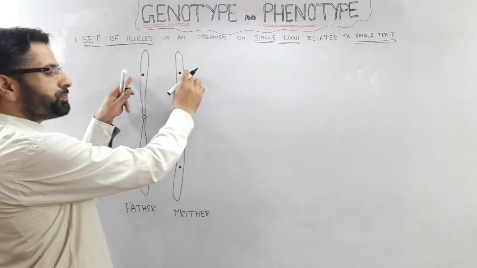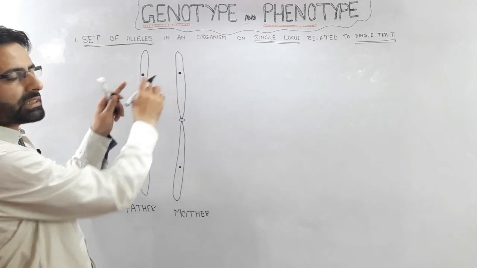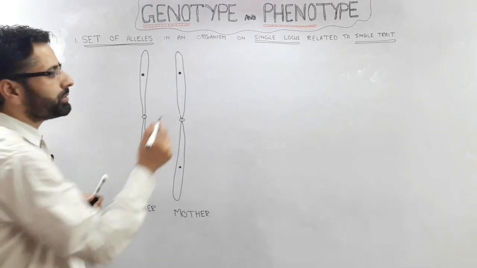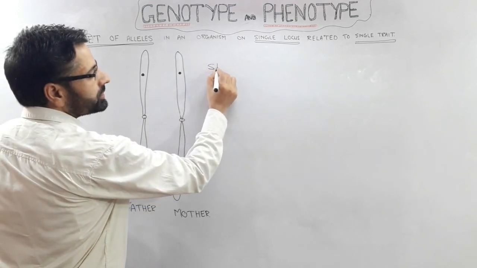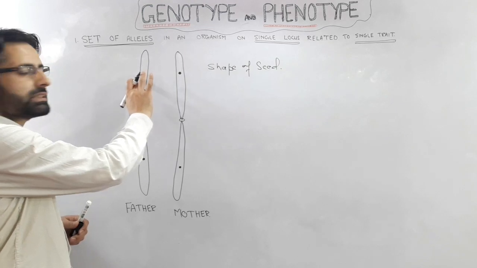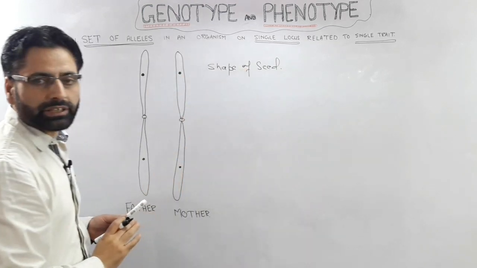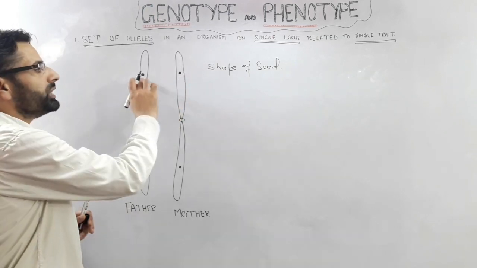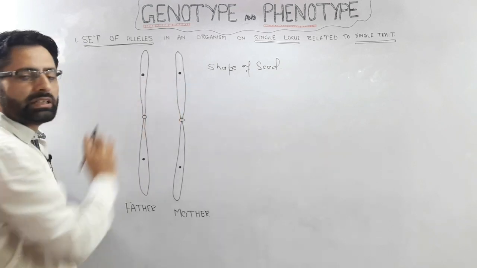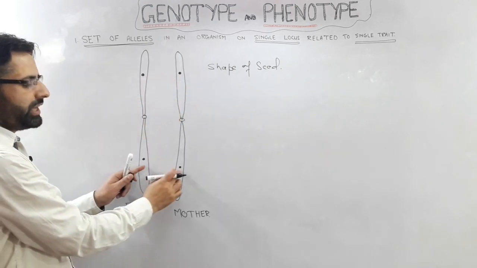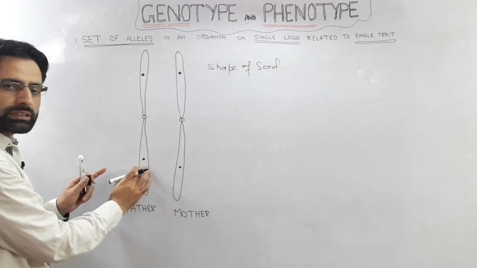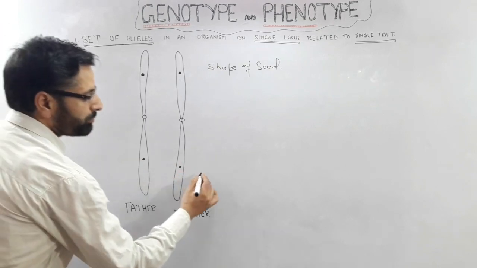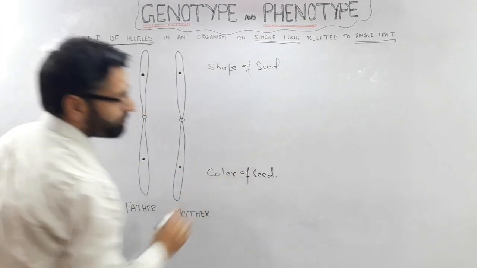So at this position, this set of genes is controlling one characteristic, and that characteristic is, for example, the shape of seed. Both these alleles are controlling the shape of the seed. Now these two genes present on the single locus are two alleles. This is one allele and this is another allele. Similarly, at this locus we have two alleles, and these two alleles might be controlling another characteristic, say for example, the color of seed.